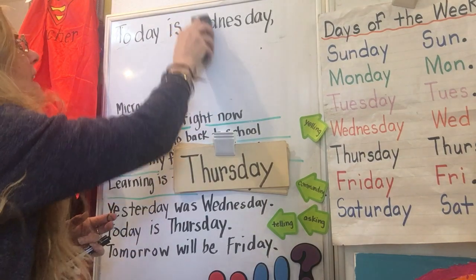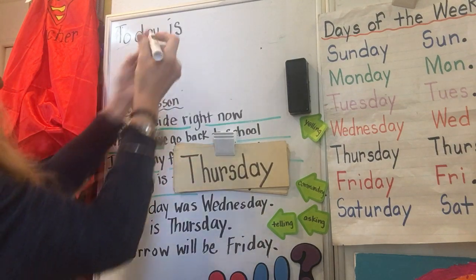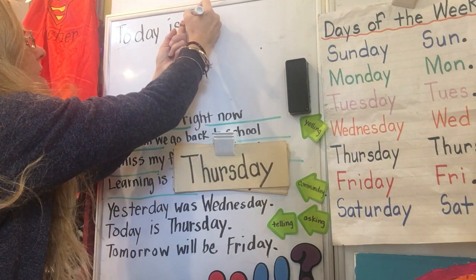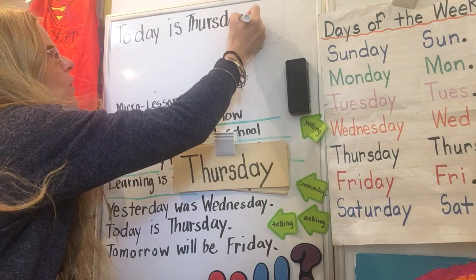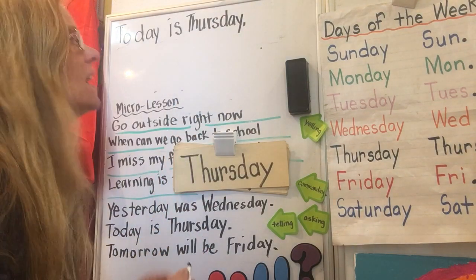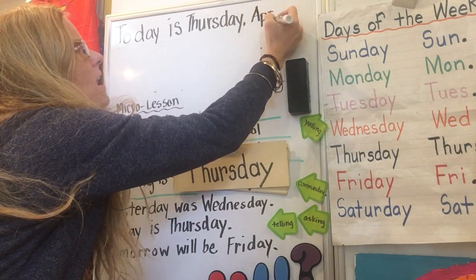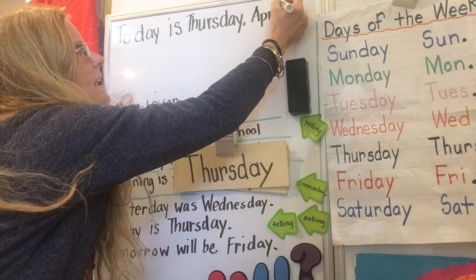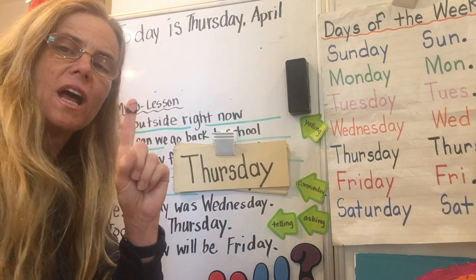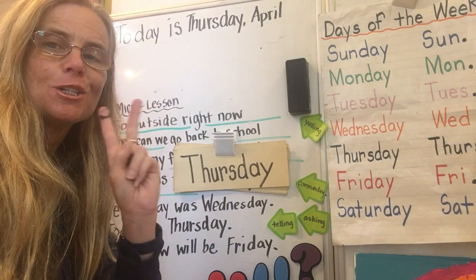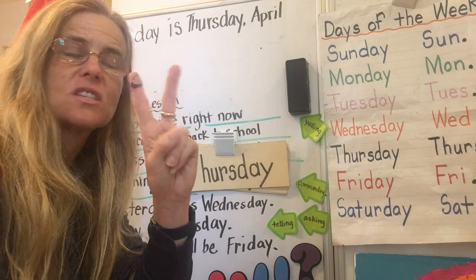So today is not Wednesday. So I'm going to erase that as well. Today is Thursday. Face space, capital Thursday. Then a comma, a breath mark. Then we're going to write April. Capital A-P-R-I-L. And yesterday was the first day, so what number comes after 1? 1, 2. The next number in the count sequence is 2, and the last number we said is the total number in all, and that's 2.